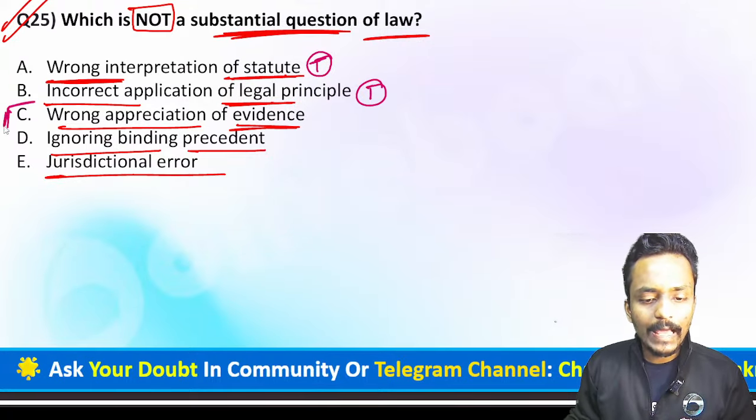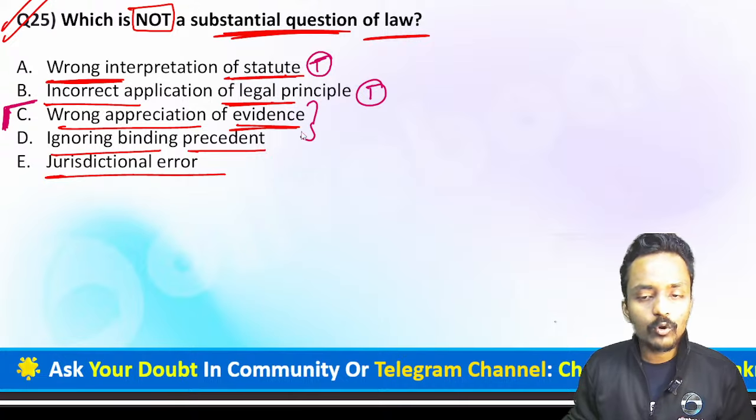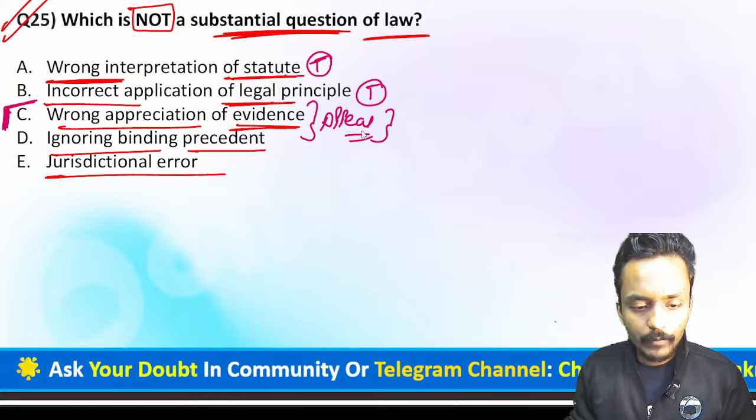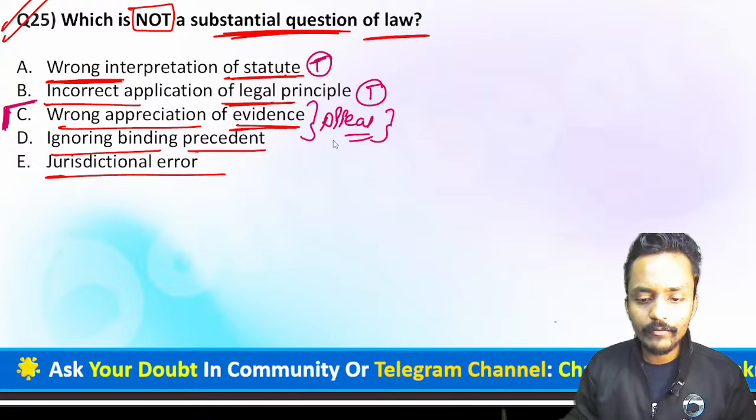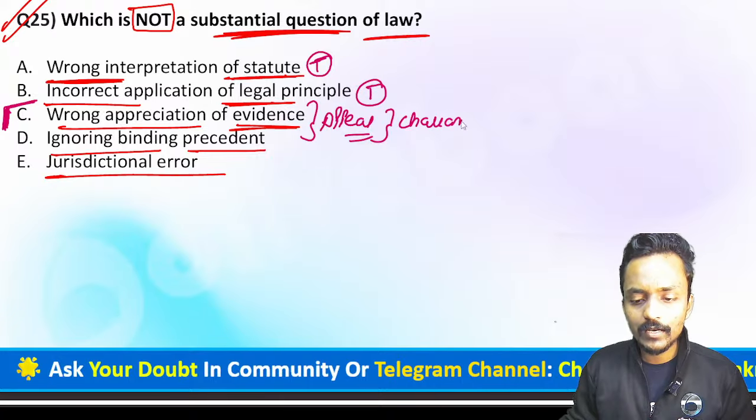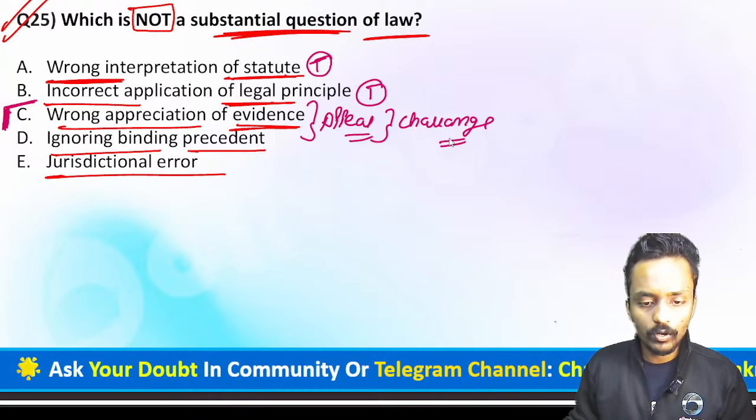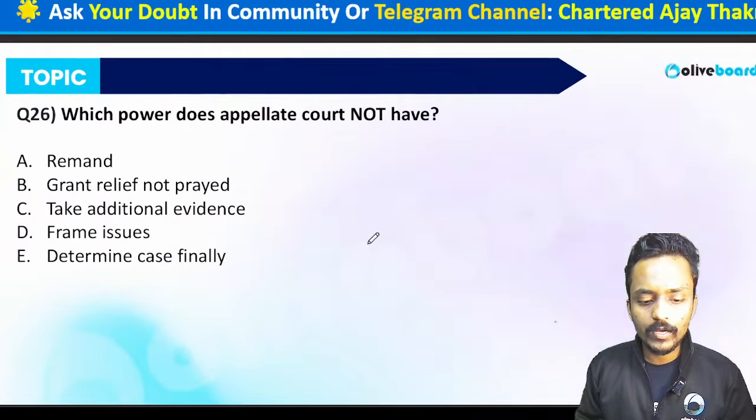But for a wrong appreciation of the evidence, you can file an appeal. So this is not a question of law. If you think that this particular appreciation of the evidence is wrong, you can definitely file an appeal, you can definitely challenge the decision, but it's not a question of law. So that's the reason behind it: option C is absolutely correct.